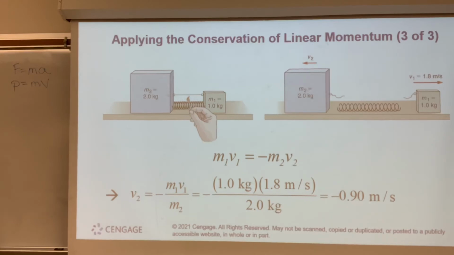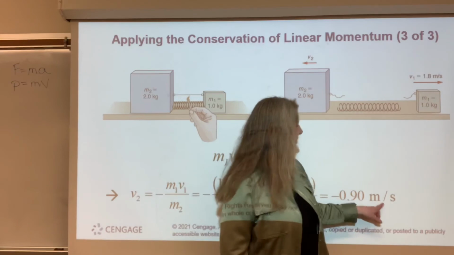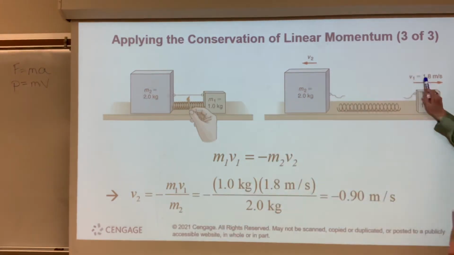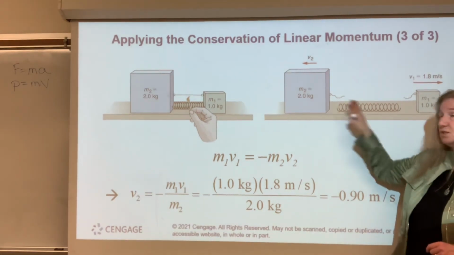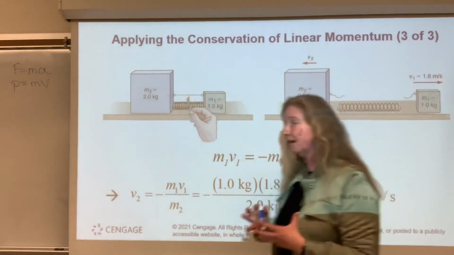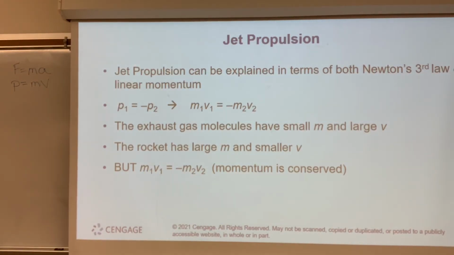And when I solve for that, it becomes basically an algebra problem. I find that the velocity of the bigger object is negative 9.8 meters per second. So first of all, I notice it's opposite, it's not equal, it's proportional, right? This object is twice as big as this one. So we see that proportional piece. So jet propulsion follows this same kind of a status.